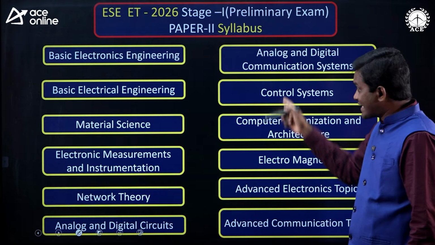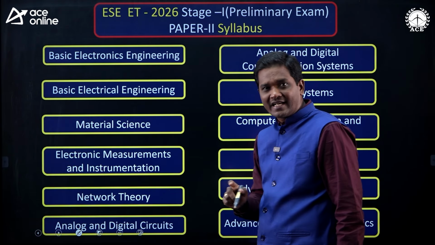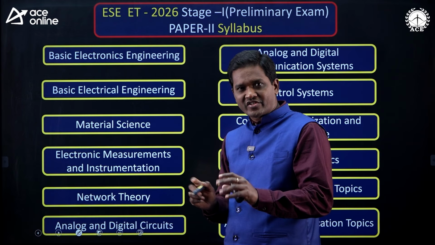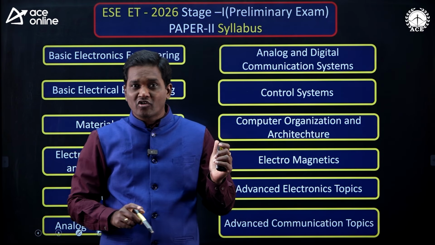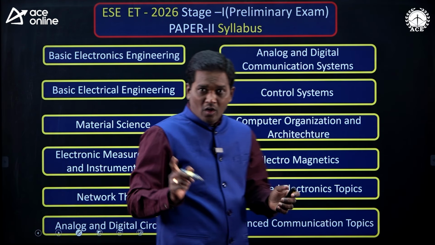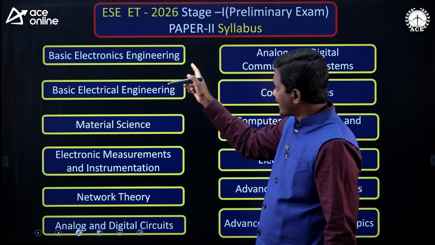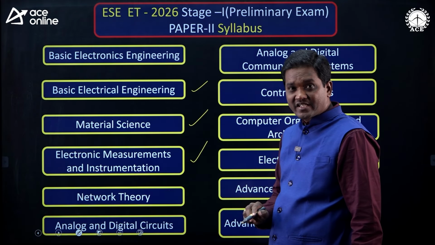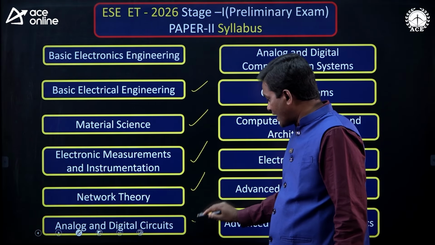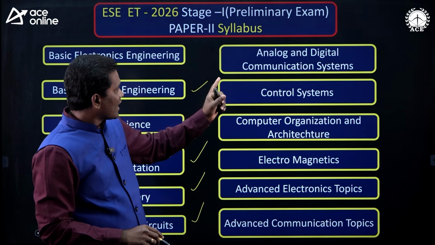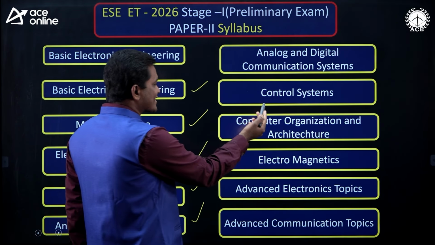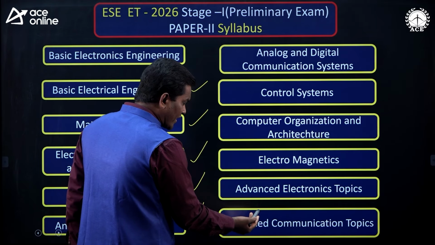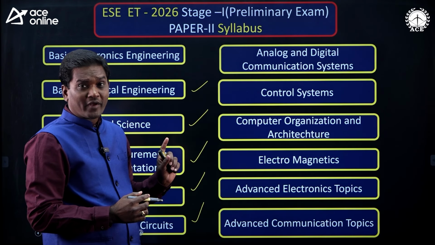So, this is the syllabus for ESE, Electronics and Telecommunication branch. In the GATE, we are calling it as ECE, Electronics and Communication. In the ESE, we are calling it as Electronics and Telecommunication, okay? Once you see what are the subjects we have: basic electronics engineering, basic electrical engineering, material science, electronic measurements and instrumentation, network theory, analog and digital circuits, and analog and digital communication systems, control systems, computer organization and architecture, electromagnetics, advanced electronic topics and advanced communication topics.